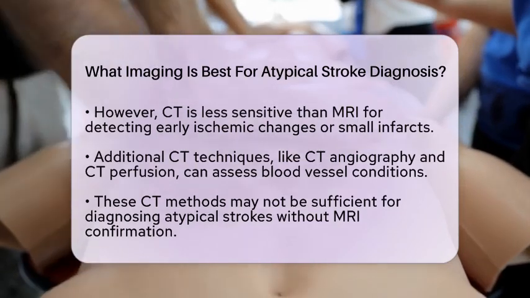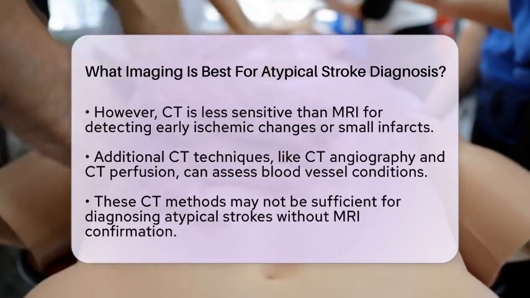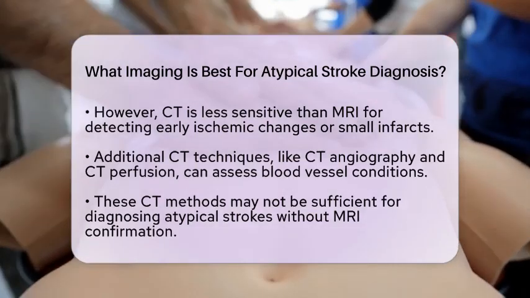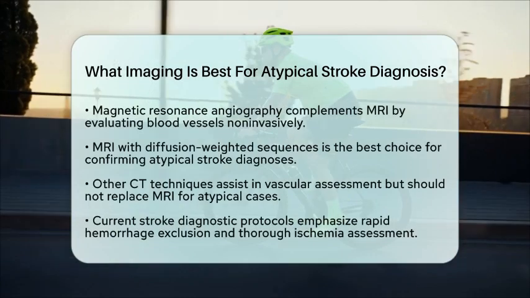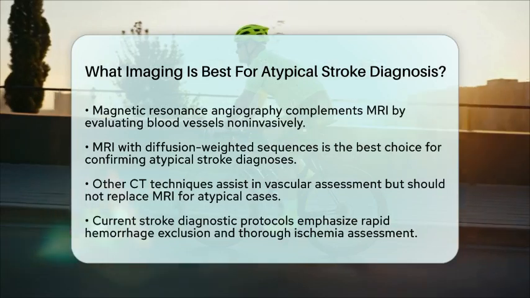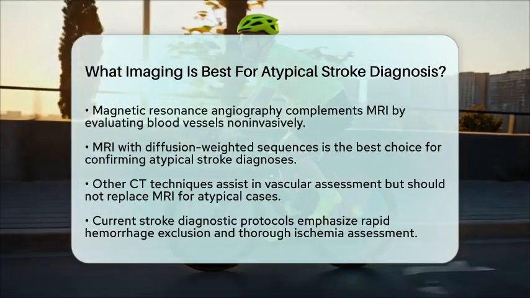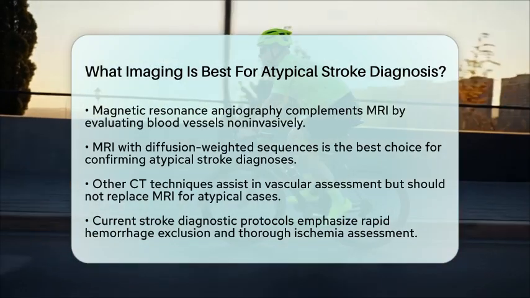In summary, while non-contrast computed tomography is the standard initial imaging to quickly rule out hemorrhage, magnetic resonance imaging with diffusion-weighted sequences is the best choice for confirming atypical stroke diagnoses. This method excels in detecting ischemic injury and characterizing brain tissue in detail.